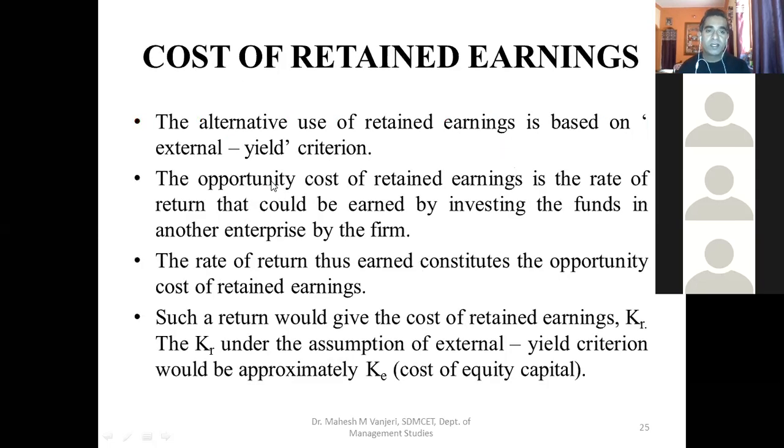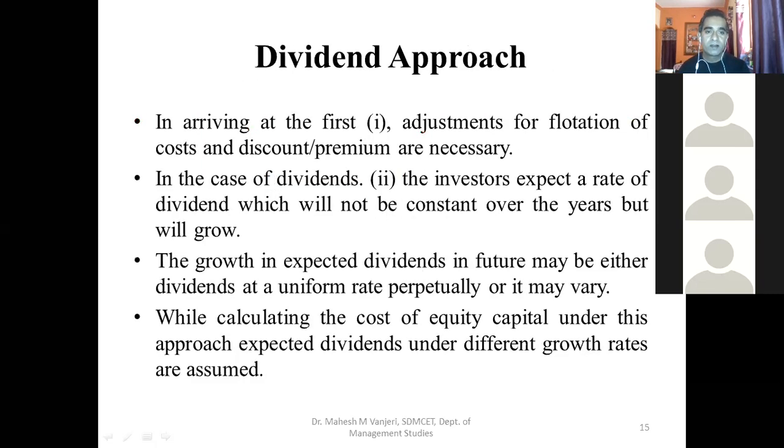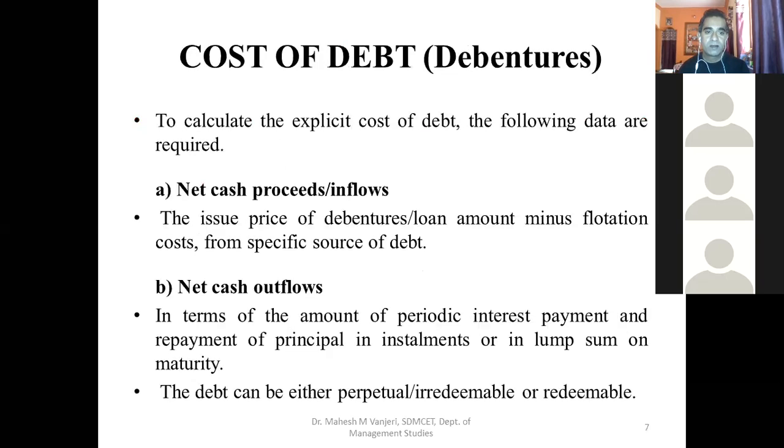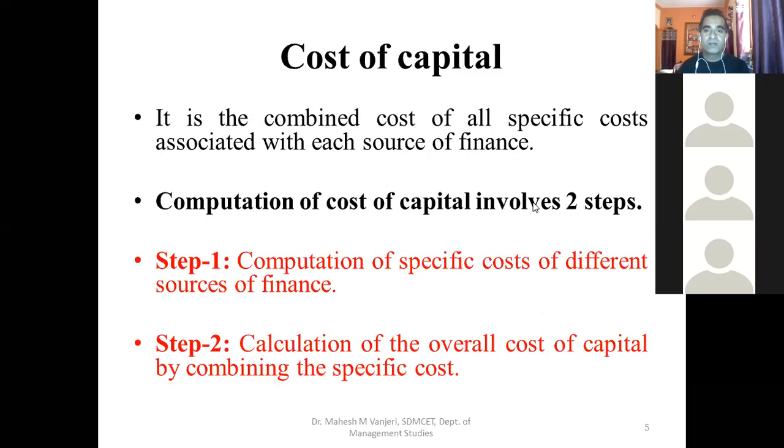If you can recall, I can take you back quickly. Computation of cost of capital involves 2 steps. Just now we completed cost of retained earnings is equal to cost of equity capital. So we completed step 1, computation of specific costs of different sources of finance. Now step 2, calculation of the overall cost of capital by combining specific costs. Let us see how these specific costs are combined to arrive at cost of capital. So we are moving on to step 2 now.